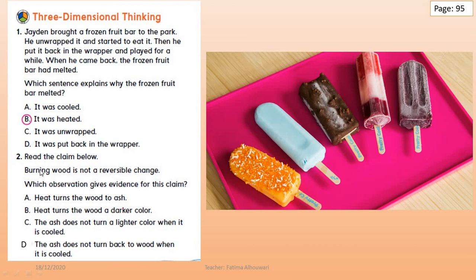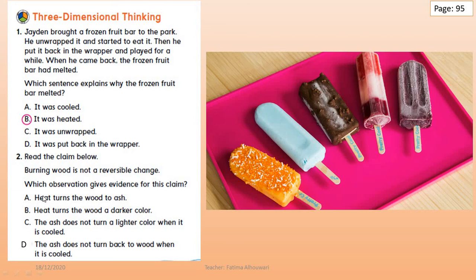Read the claim below. Burning wood is not a reversible change. You know that. Which observation gives evidence for this claim? Let's see A. Heat turns the wood to ash. Or B, heat turns the wood a darker color. Or C, the ash does not turn a lighter color when it's cooled. Or D, the ash does not turn back to wood when it's cooled. We are looking for evidence, grade 2. Evidence that burning wood is not a reversible change.